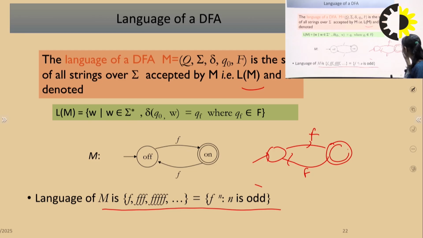So this is the accepting state. What does the language say? f to the power of n, where n is odd. So L of M will be f, triple f, 5 times f and so on. We have to design the DFA for an odd number of f: 1 f accepted, 2 f not accepted, 3 f accepted, 4 f not accepted and so on.